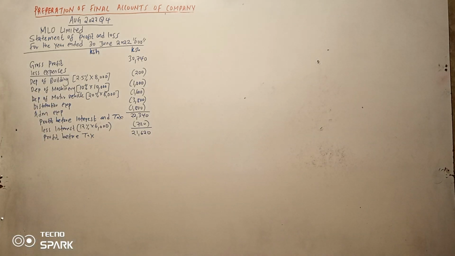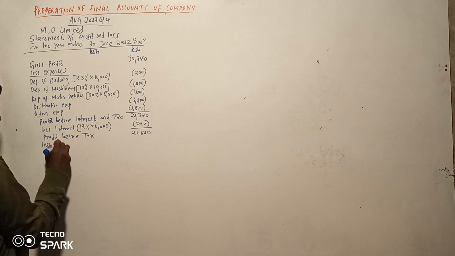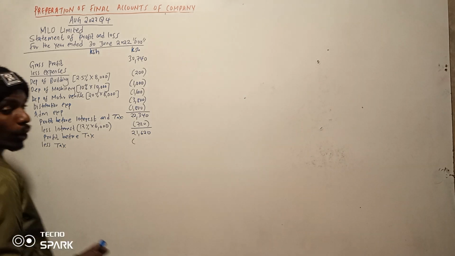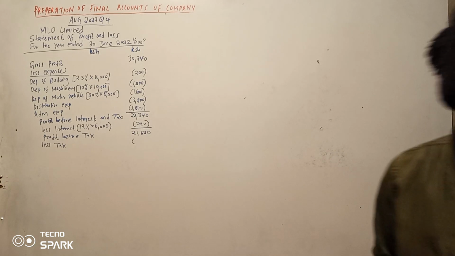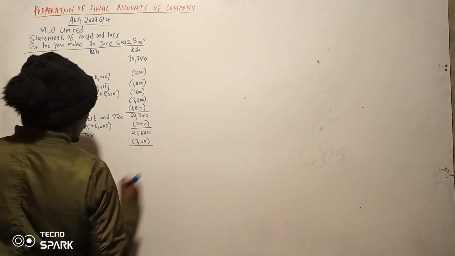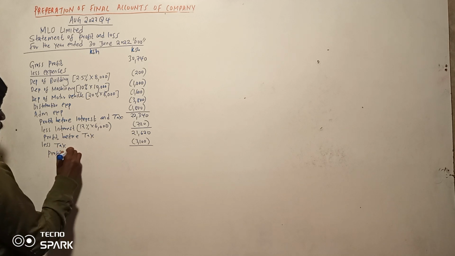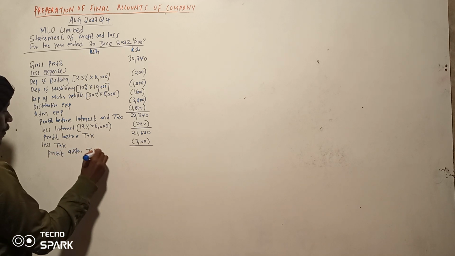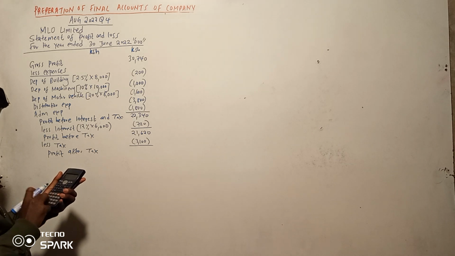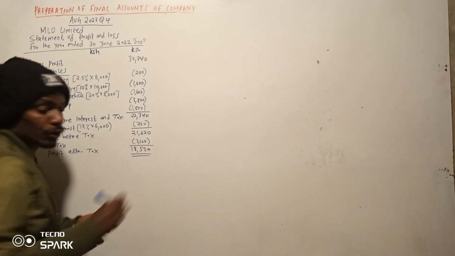And then kama kawaida tax. So less tax. Our tax iko kwa our additional information. Additional information number 1, 3.1. So tunapata profit after tax. So 21,620 less tax 3,100, so 18,520. So I think hapo tuko sawa.